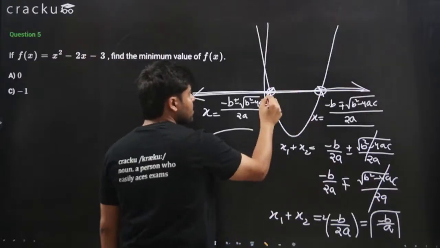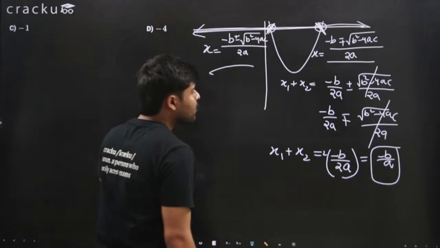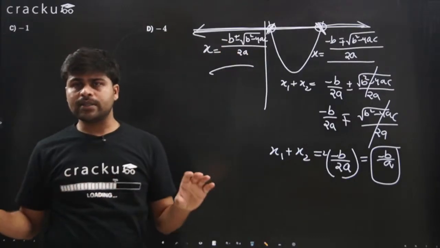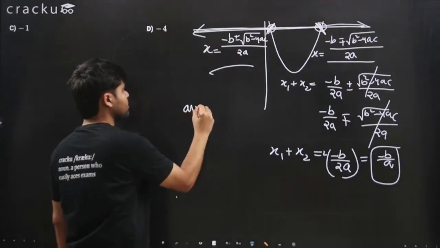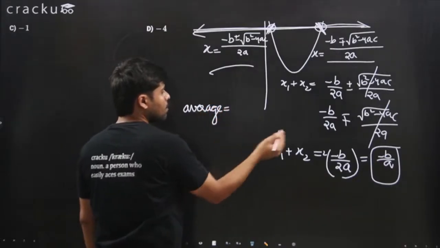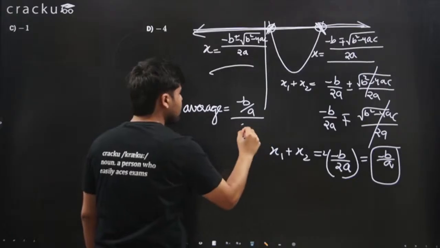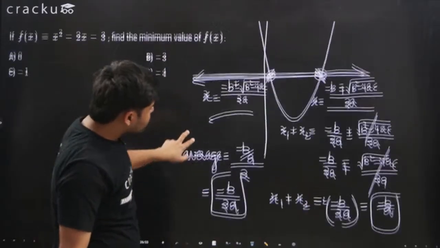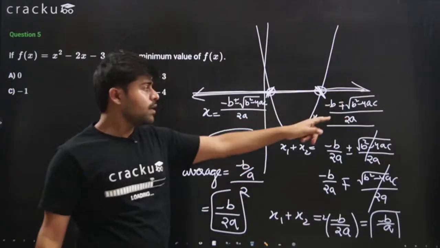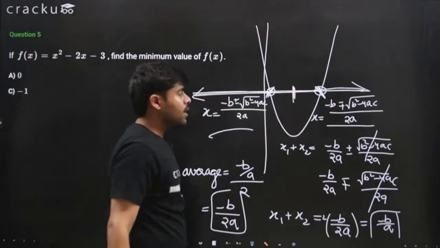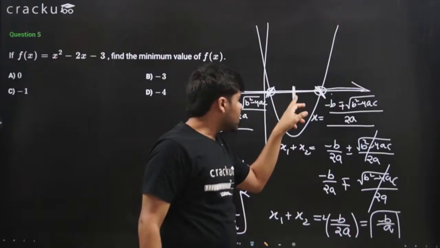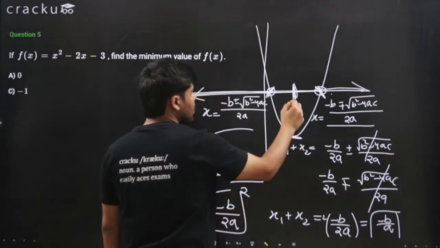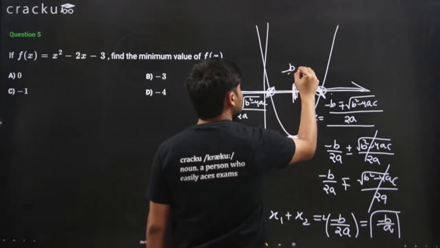Now, the sum of the roots represents the sum of this and this. If we take the average of these roots, we just need to divide by 2, because average is the sum of quantities divided by the number of quantities. So the average will be minus b over a divided by 2, which is minus b over 2a. This is the average. Now, if you want to find this average on the x-axis, where will it be? It will be exactly in the middle, this plus this upon 2. So this value is minus b over 2a.